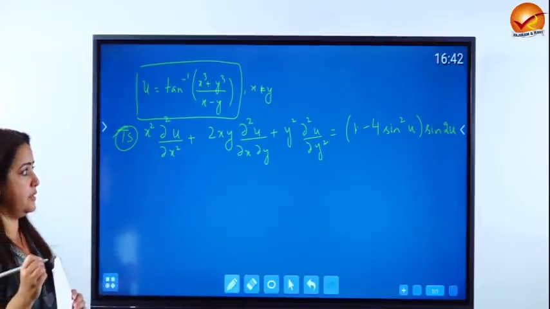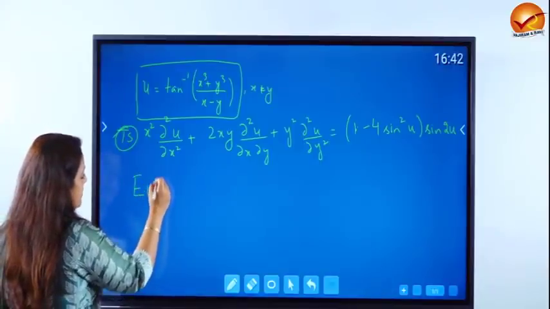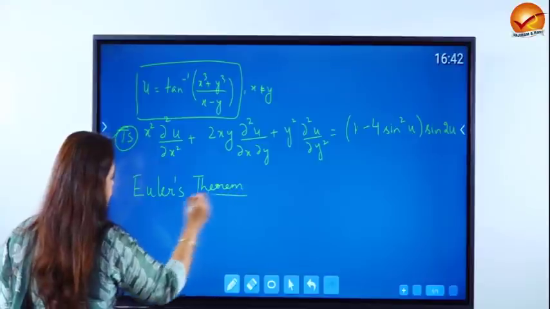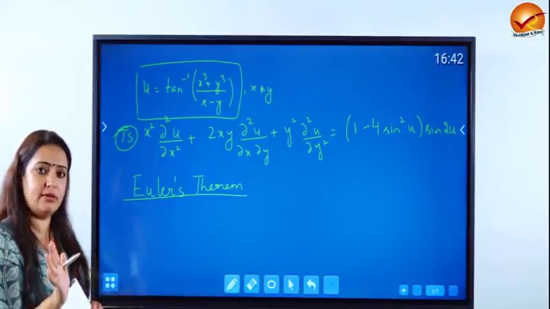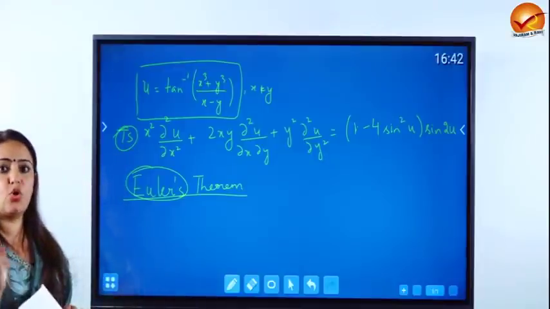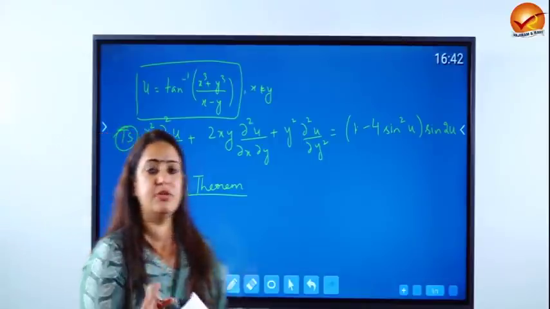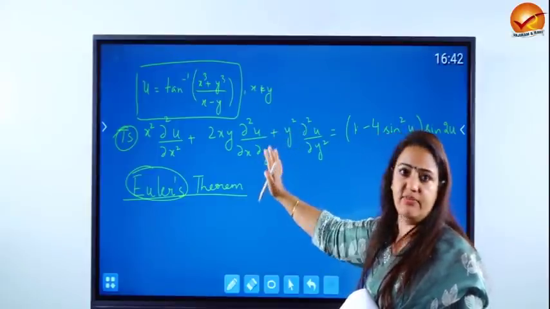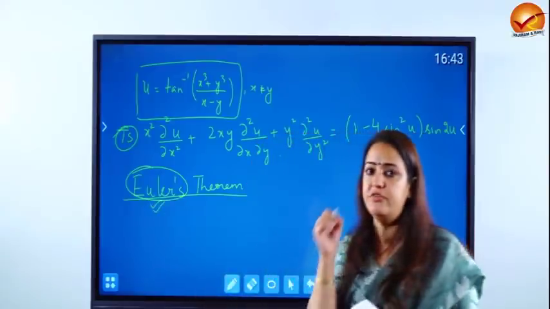The thing that I was trying to accentuate here is that this question can be easily done using Euler's theorem, which I'll just state for you. But the point I'm trying to highlight is any theorem or result which is based on a mathematician's name, Euler's, Cauchy, Newton, you have to know the statement of them, whether or not it is written categorically as part of the syllabus. This is part of partial derivatives, basic calculus, not very advanced, not very difficult. Yet a lot of people tend to ignore it because it is not written in the syllabus.